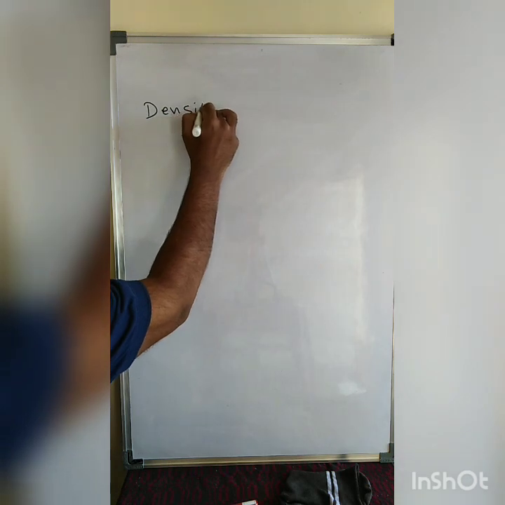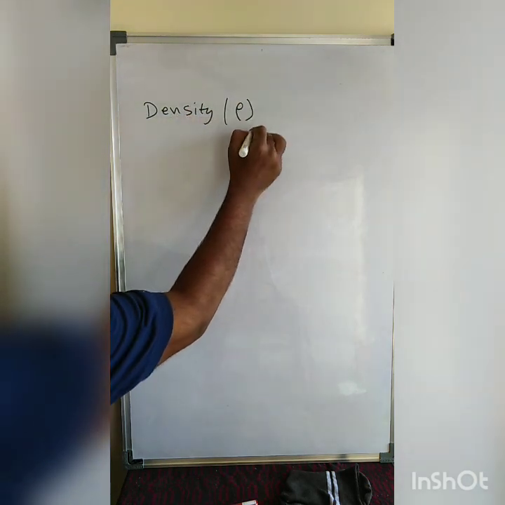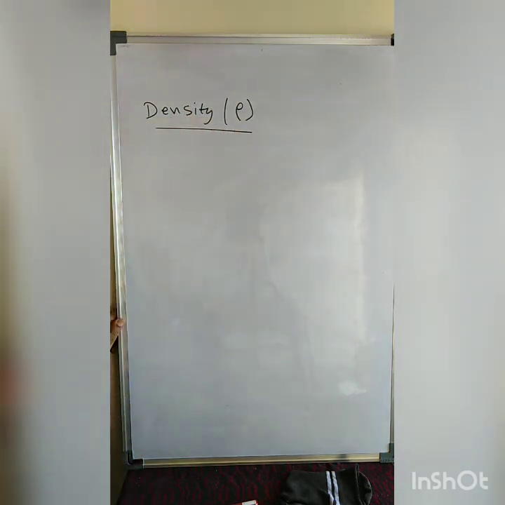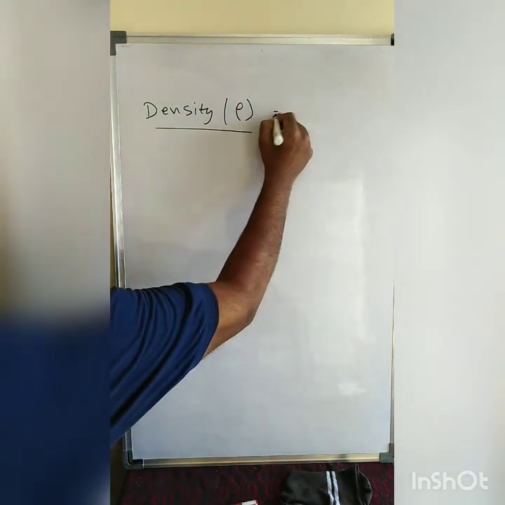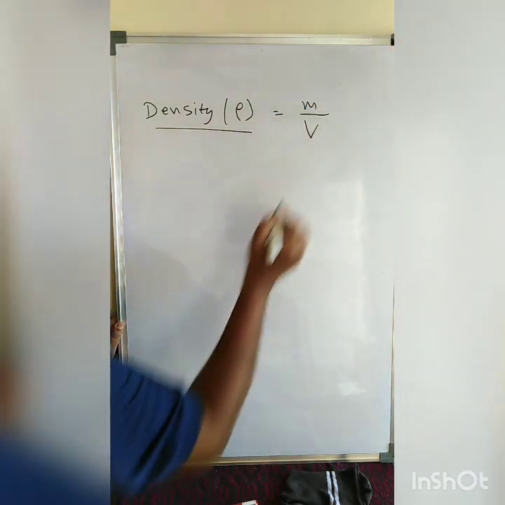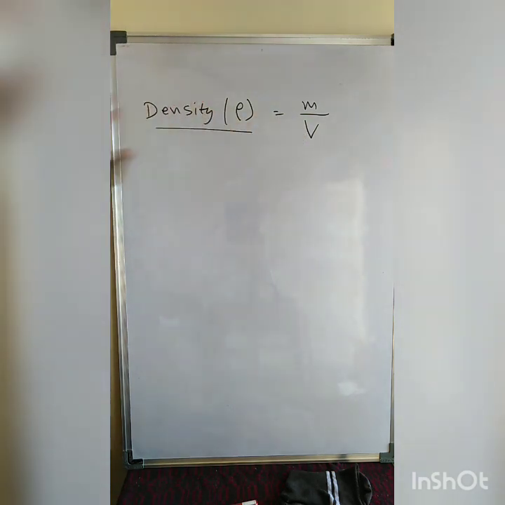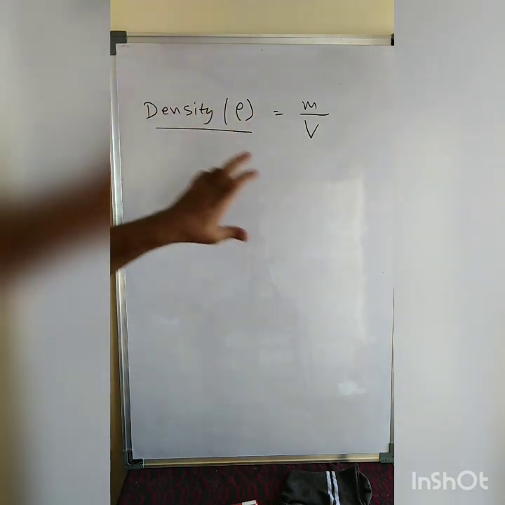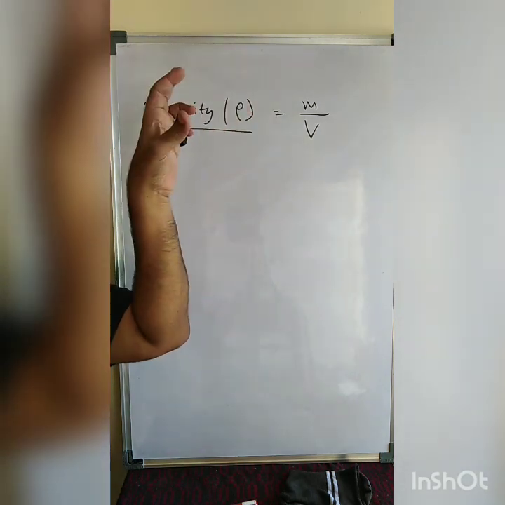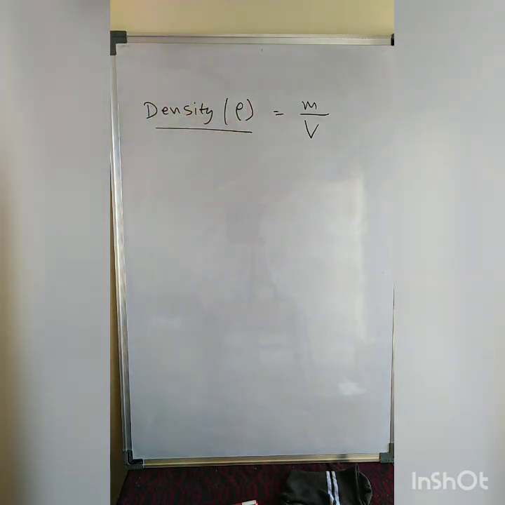Now we are going to discuss density. What do you mean by density? Density is represented by the letter rho. Density is nothing but mass per unit volume. The amount of mass present per unit volume is called its density.